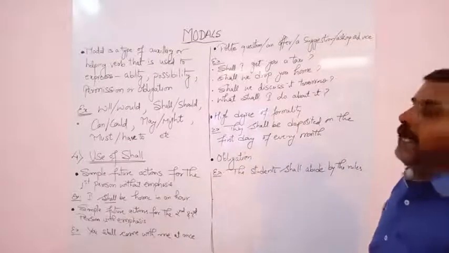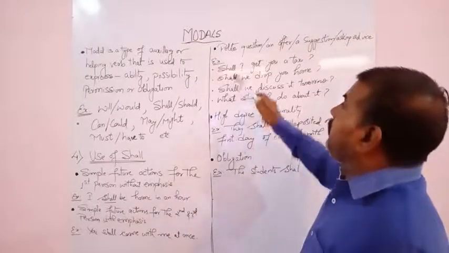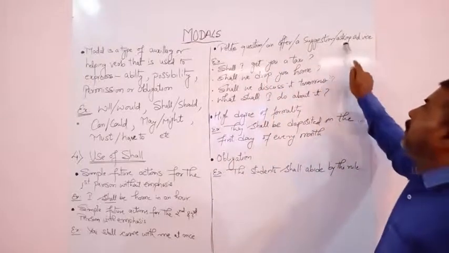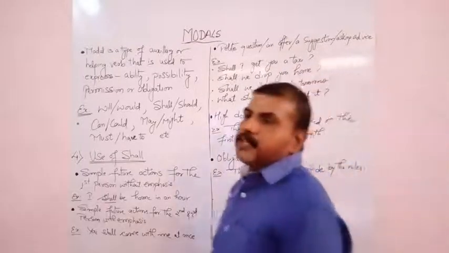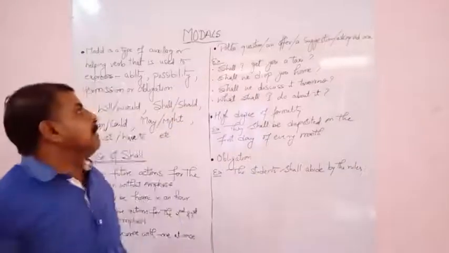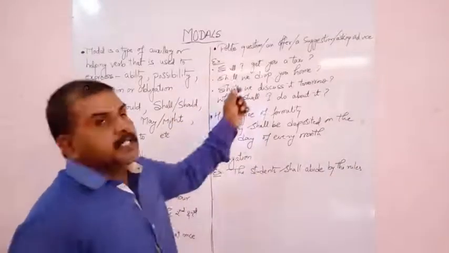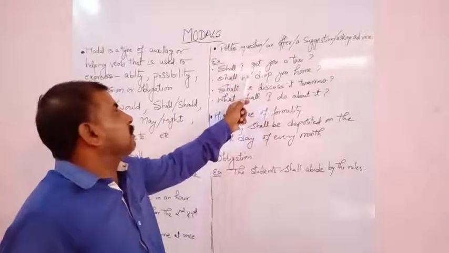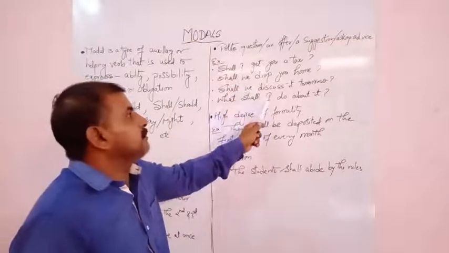Now come to the next situation. If there is a polite question, an offer, a suggestion, or asking for advice, then we use what? Shall, with the first person.